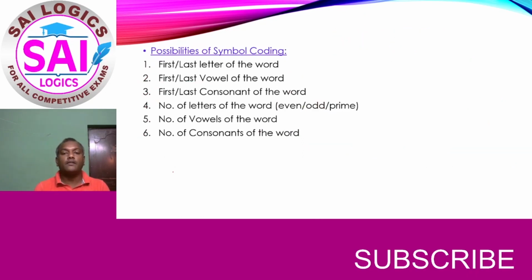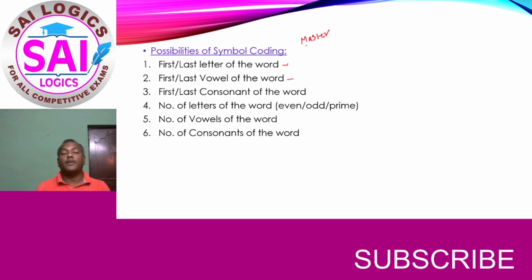And if we look at the possibilities of symbol coding, the possibility is first letter or last letter. Depending on the first or last letter, a symbol can be given. So say for example, it is master again. Here the first letter is M, so this M may be represented with a different symbol. And for R there may be another symbol. So depending upon the first or last letter, a symbol can be coded.